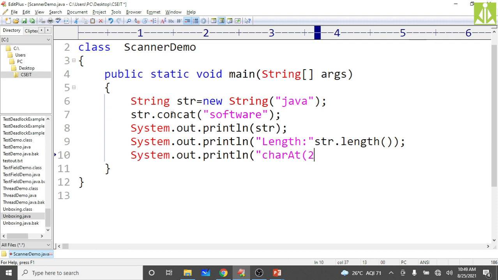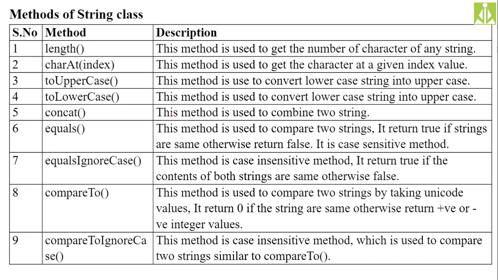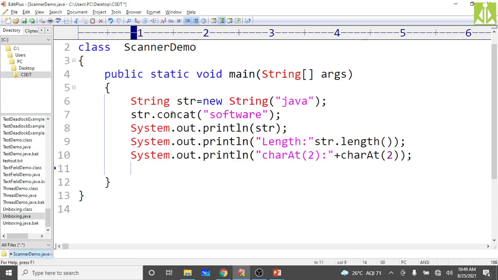Just print that, character at of 2. Then toUpper we convert; equals, compare and compareTo are not possible here. So I will show toUpper, and toLower, which is already lowercase, so we will see that also. If we apply toLower, what will happen? First I will try to convert toUpper.